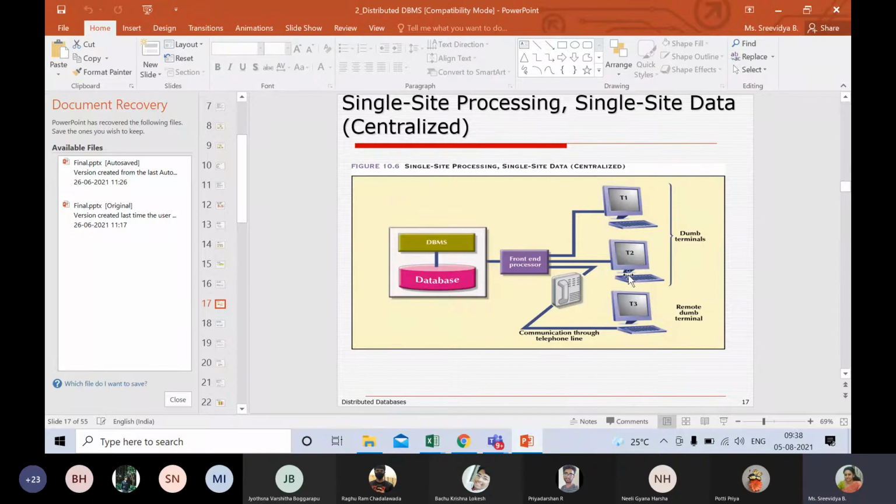So the terminals T1, T2, and T3 have no processing overhead or complexity, except that they ask for data and get it. Where it is getting it from and how is none of their business. They just ask and get the data. Therefore they are called dumb terminals, and dumb terminals come into the picture only if you have single site processing, single site data. Processing happens at one place, and data is stored also at one place.